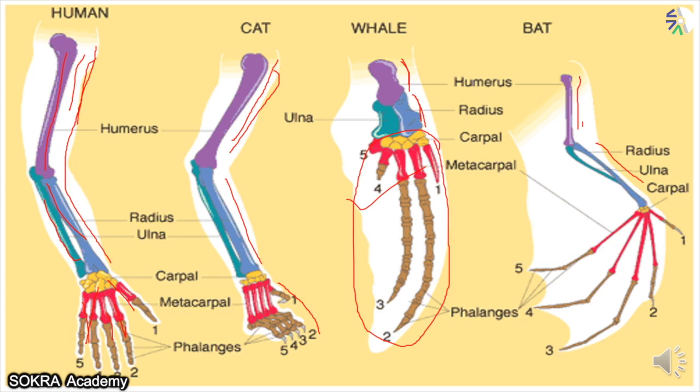That means all of these animals have come from a single ancestor, or a single species from which the different types of species have evolved. This is another evidence to support evolution. After morphology, this is the anatomical evidence. Let us see the next evidence.